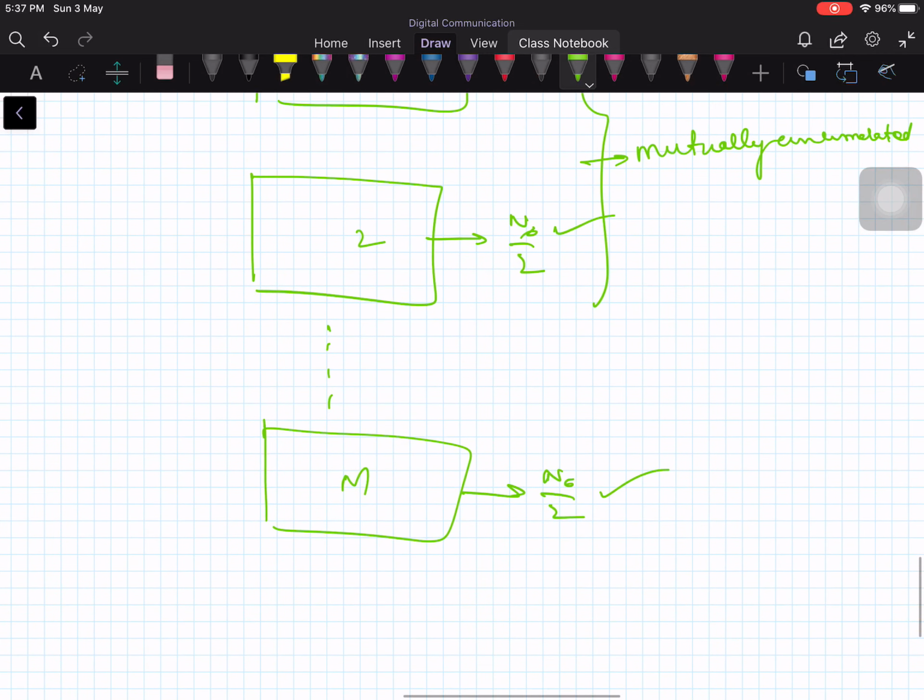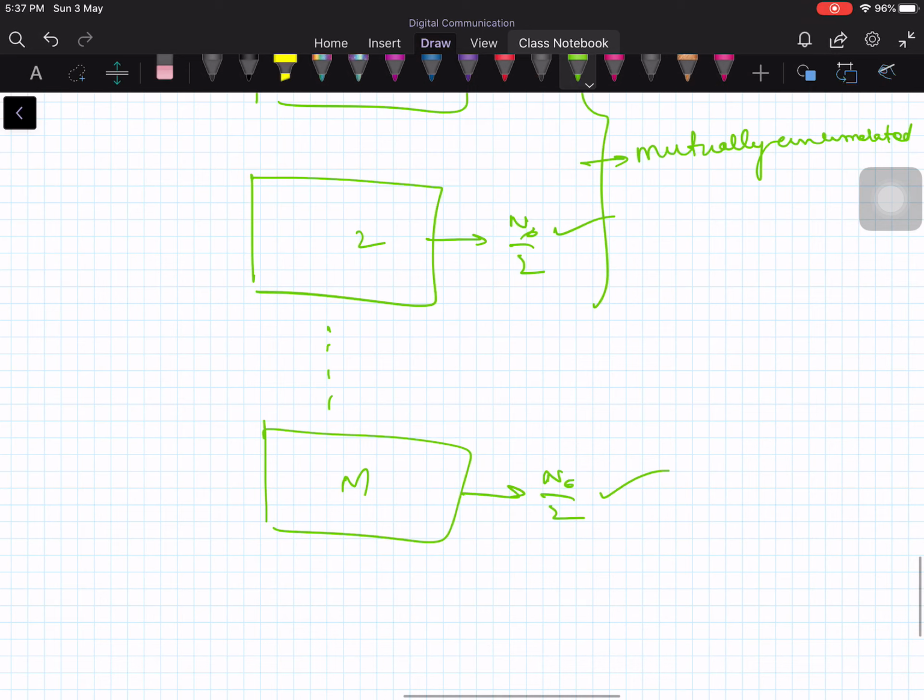So whenever you have capital M orthogonal signaling schemes, then you will be having m matched filters at the receiver. Each matched filter is matched to one of the transmitted signals.